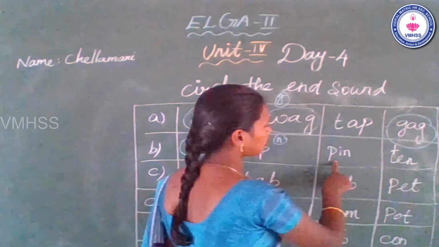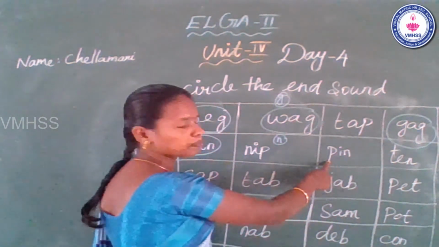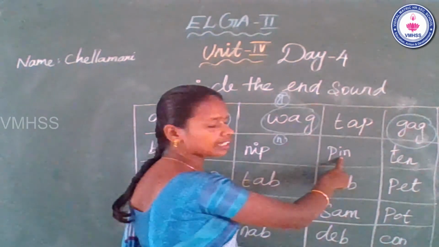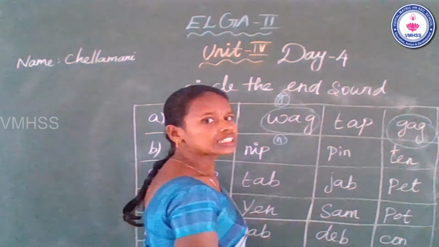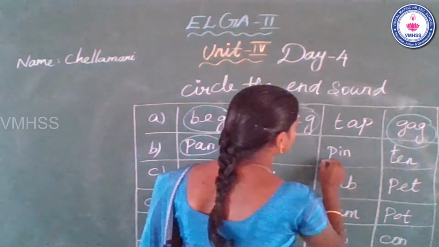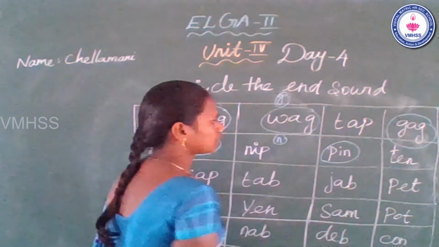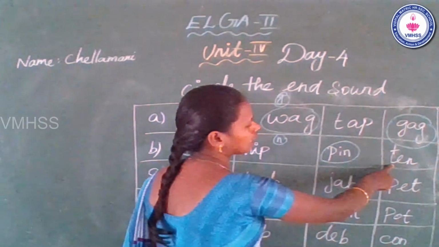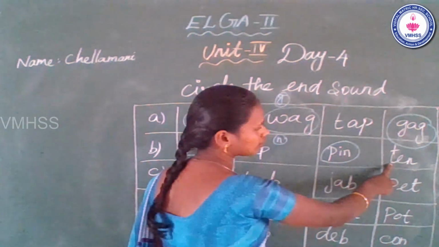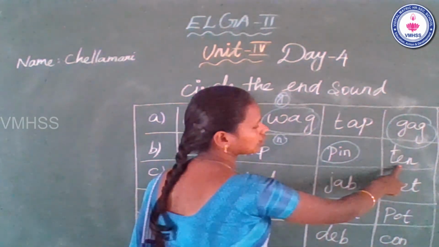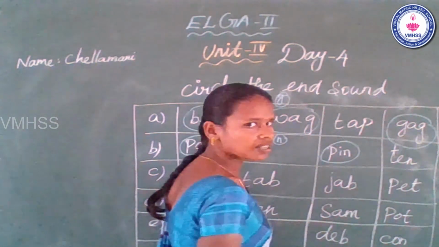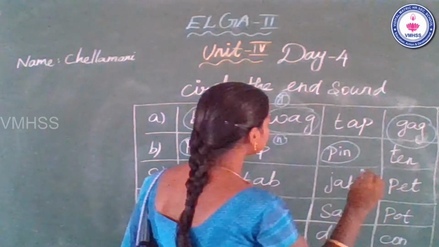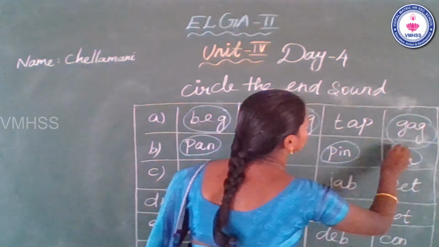Next, pen, the beginning sound P, middle sound E, N sound in. This word has N sound in, so you can circle it. Next, fourth one, ten, beginning sound T, middle E, N sound in. This word has N sound in. You can circle it.